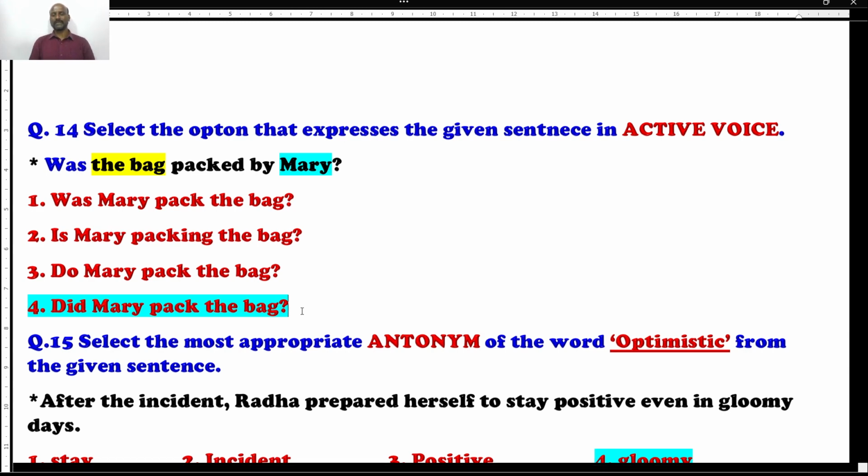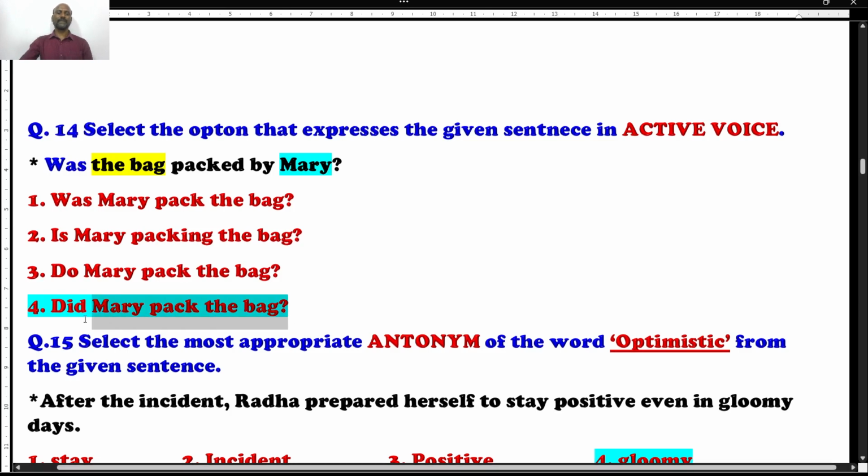When the model is given how to transform active to passive or passive to active, you should know the third form of the verb, that is, past participle. When we use by, if the subject is missing, the object is missing, two objects are given, or the sentence is in question form, how to do. There are many varieties that we can learn in online classes. Right now, option 4 is the right answer for question number 14.